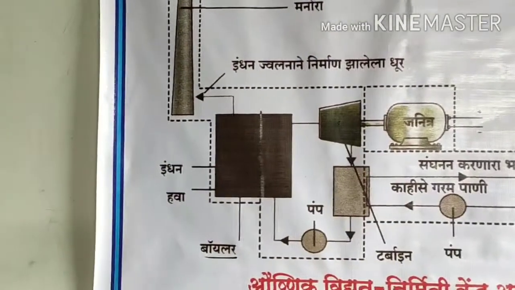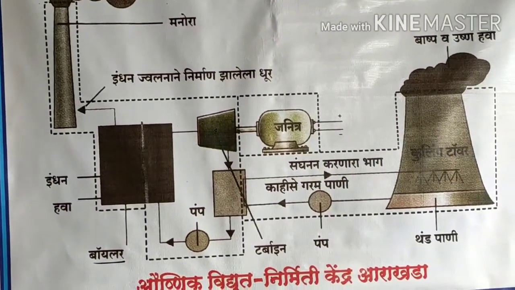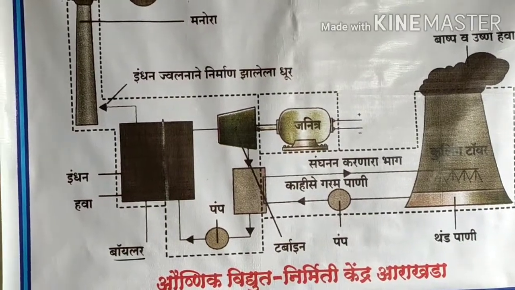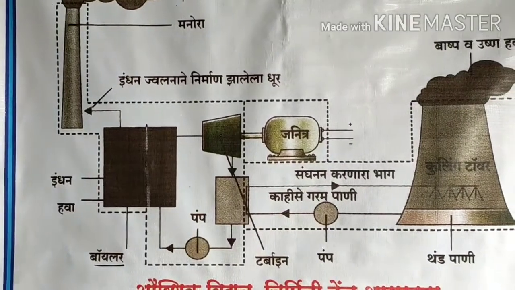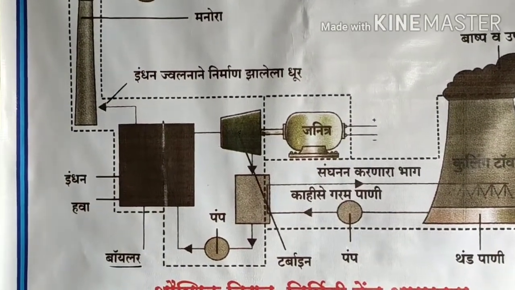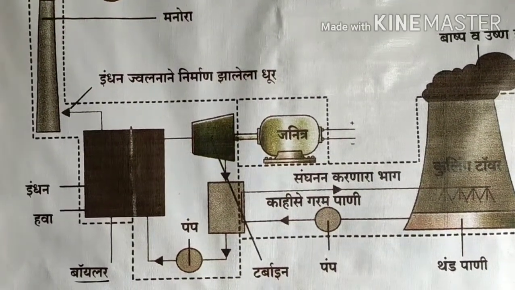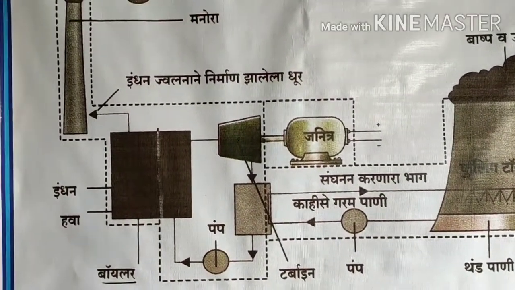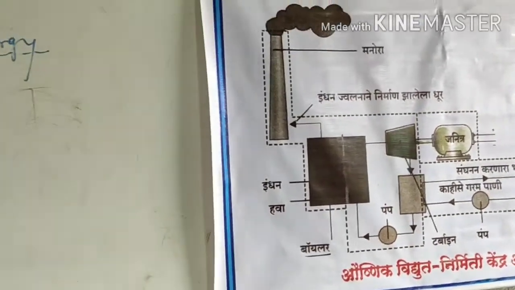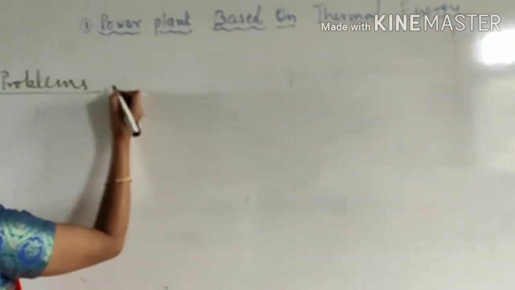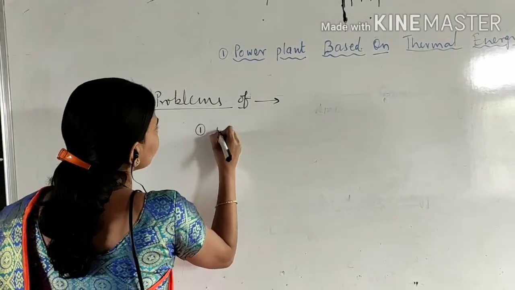Firstly, we will study the problems. There are mainly 3 problems related to the thermal power plant. Firstly, we use a fossil fuel. Fossil fuel is mainly carbon, and when carbon is burned, air pollution is the most important problem associated with thermal power plants. So, air pollution due to the burning. First is the air pollution.